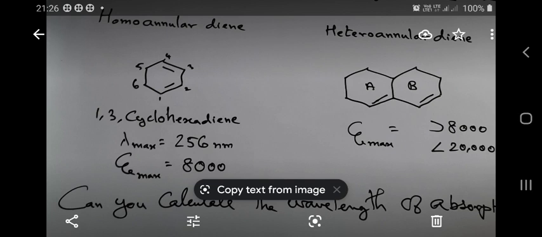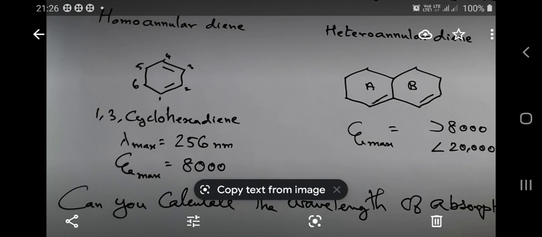We notice a bathochromic shift. So, if we have a diene system which is conjugated, 1,3-butadiene, then the wavelength of absorption comes to the ultraviolet region, say around 240 nanometers. Okay, so we have the alkyl substitution. If we increase the alkyl substitution over the diene component, we saw the bathochromic shift.